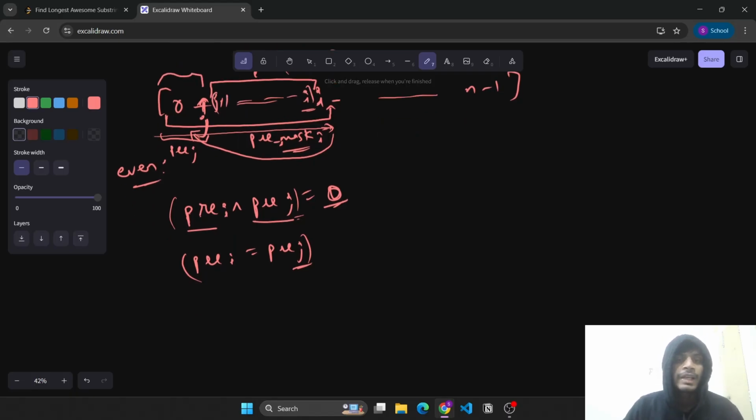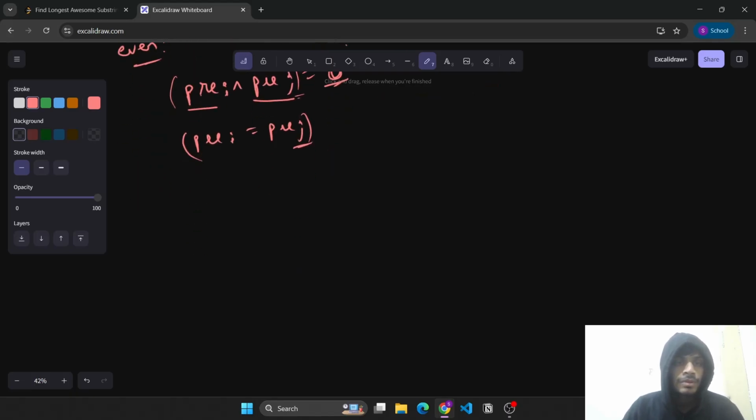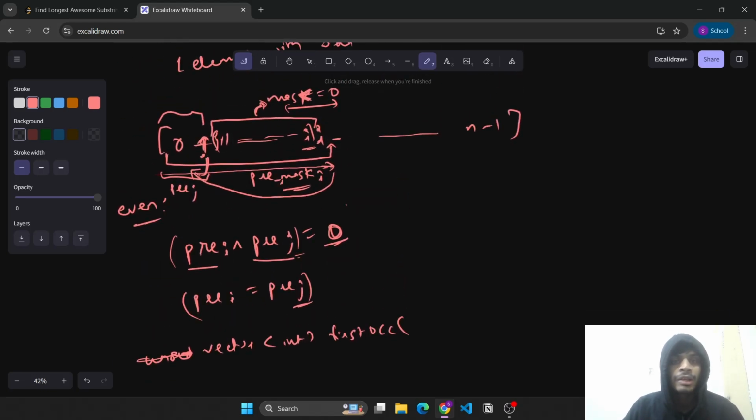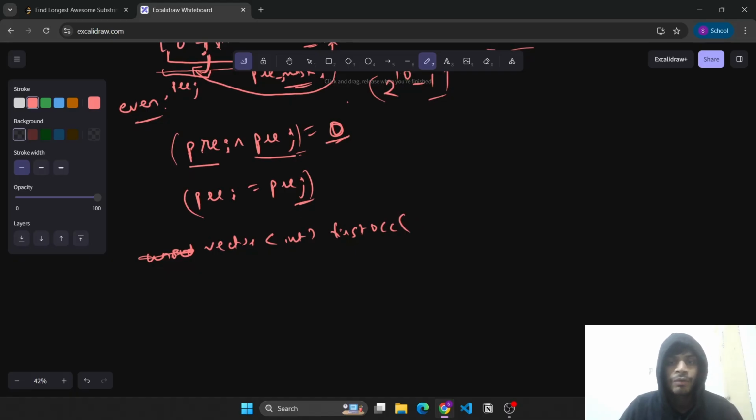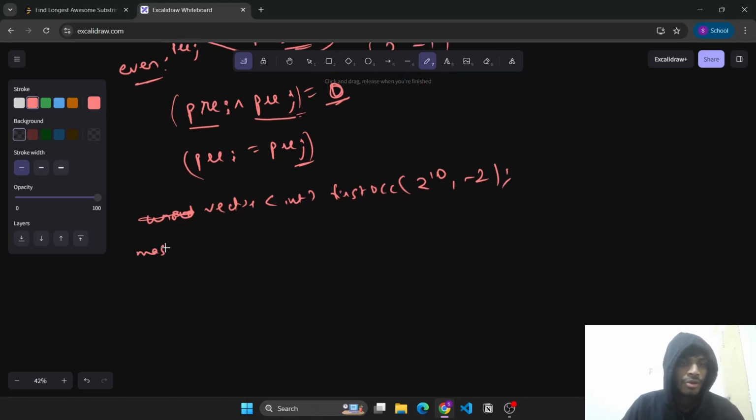So this will give us the case for even. We'll maintain a map, an ordered map, or we can create a vector also, a vector of first occurrence, and the maximum value of mask can go up to 2 to the power 10 minus 1, right? Meaning all the bits are set. So we can create a first occurrence mask of size 2 to the power 10 and initialize it with minus 2. Now initially mask will be 0. So that means we are currently at minus 1 index. So we'll mark first occurrence of 0 as minus 1, right?